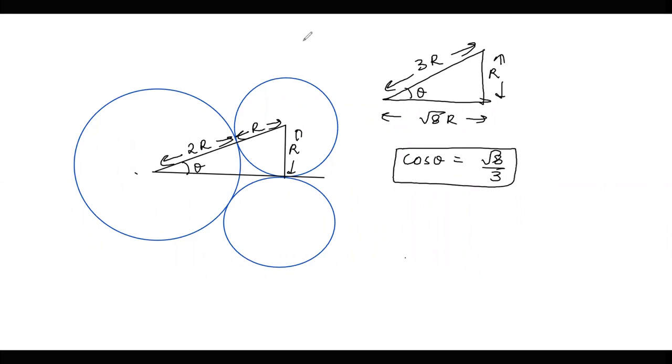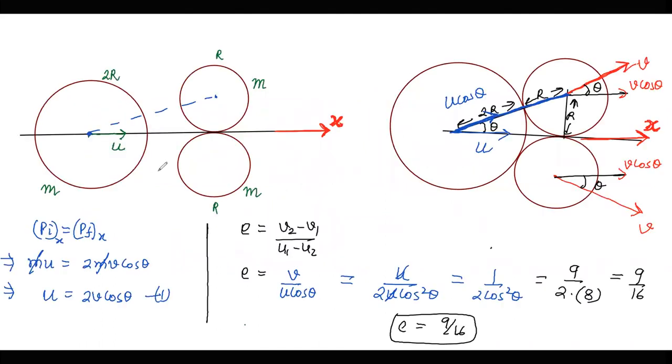The impact will take place in this direction and the separation will be taking place in a line like this. So that is why we have applied the coefficient of restitution equation in this line. So that is the reason why we have applied the equation of coefficient of restitution along this line of impact. So in this portion we are keeping it till here.